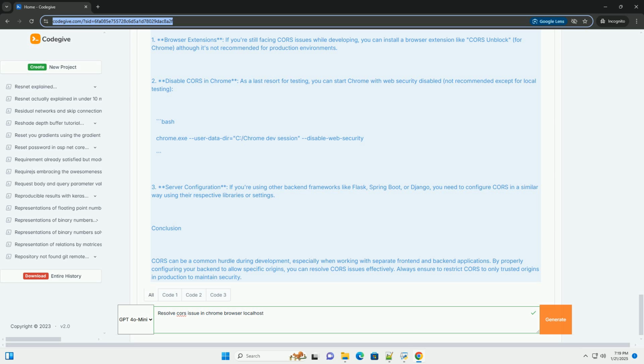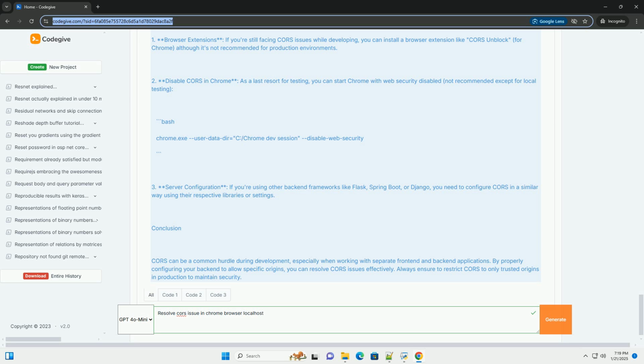Additional tips. 1. Browser extensions. If you're still facing CORS issues while developing, you can install a browser extension like CORS Unblock for Chrome, although it's not recommended for production environments. 2. Disable CORS in Chrome. As a last resort for testing, you can start Chrome with web security disabled, not recommended except for local testing.